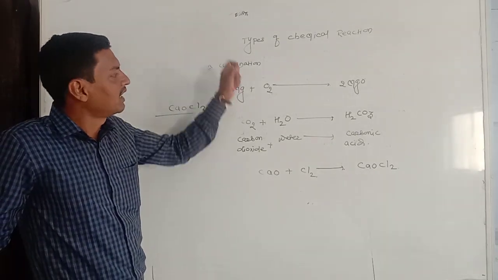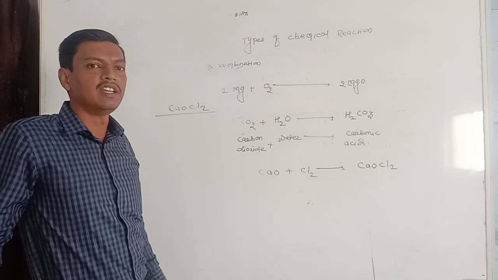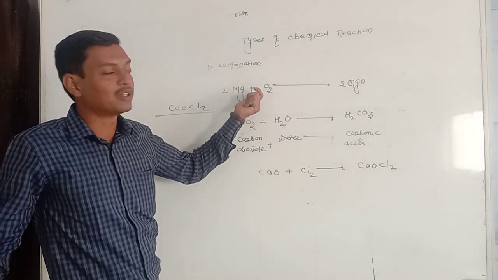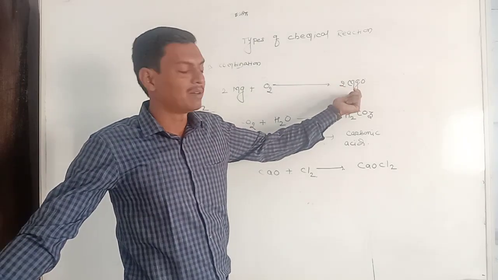But while representing a chemical equation, we should read it as when magnesium reacts or is treated with oxygen, it will produce magnesium oxide.